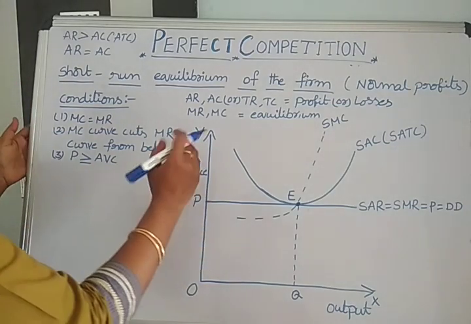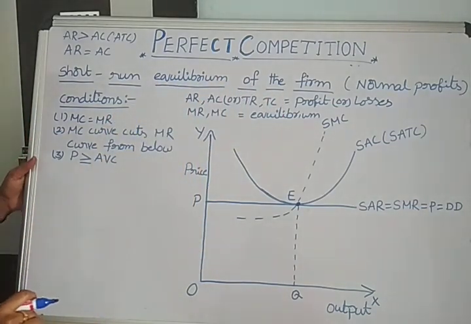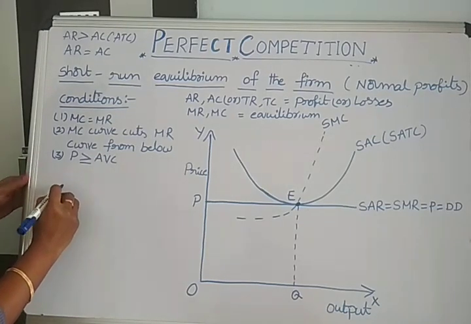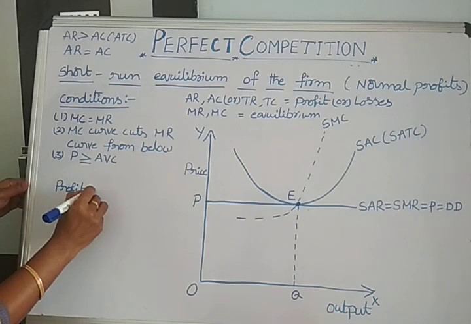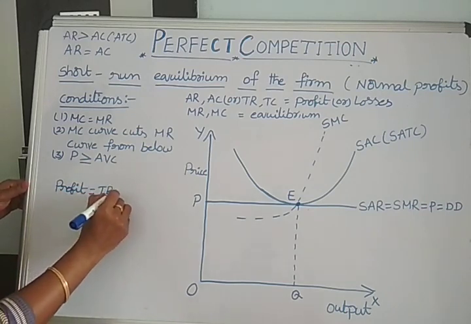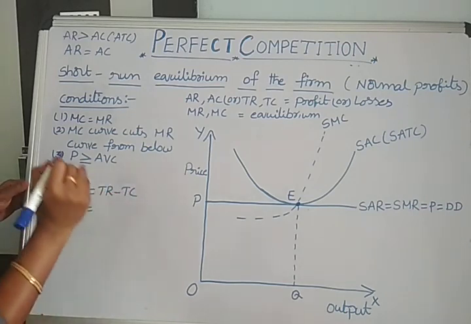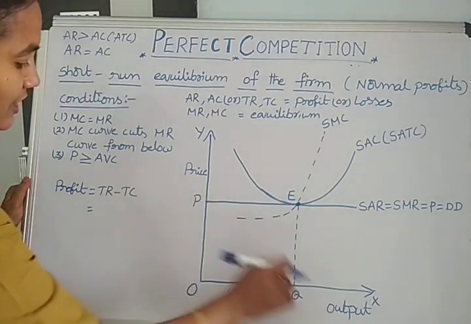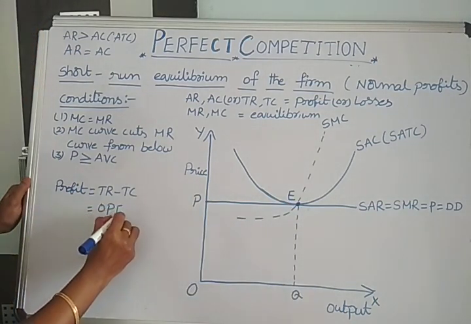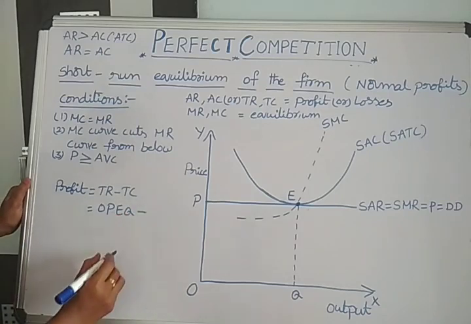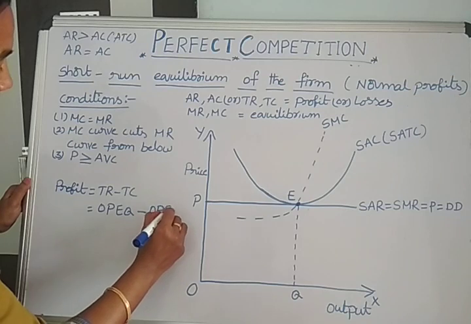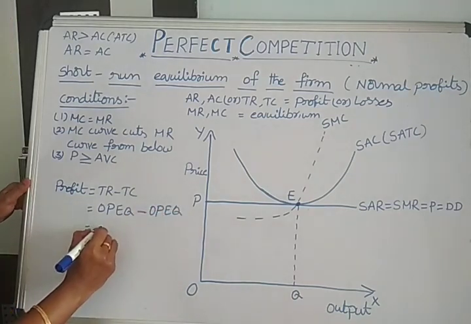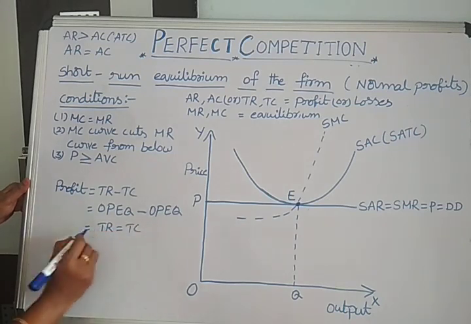Then again we find, using this formula, the total profit of the firm: profit equals TR minus TC. Here total revenue is OPEQ minus total cost, which is OPEQ only. So total revenue is equal to total cost.